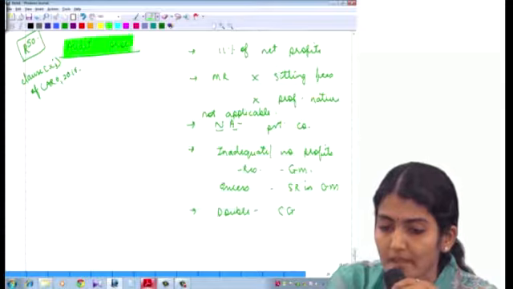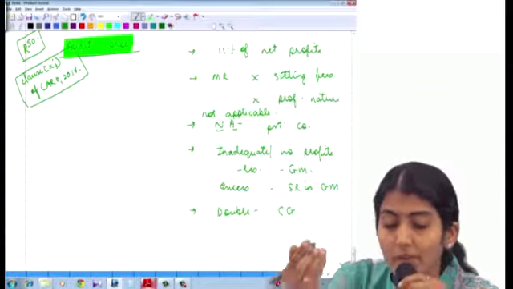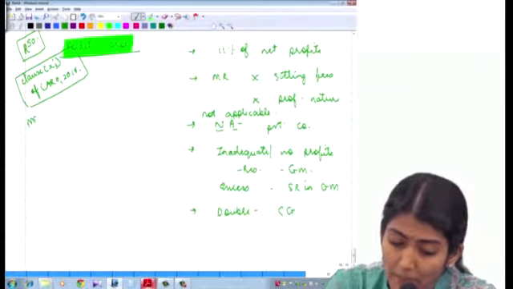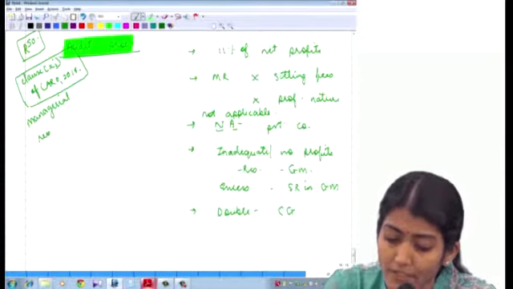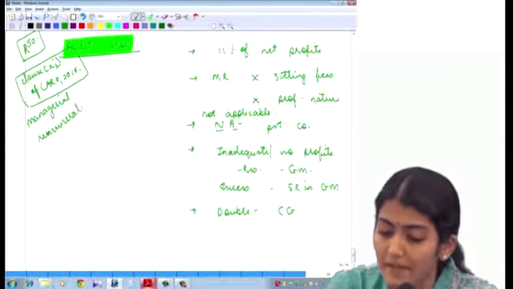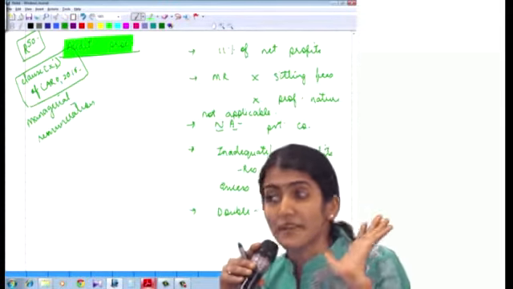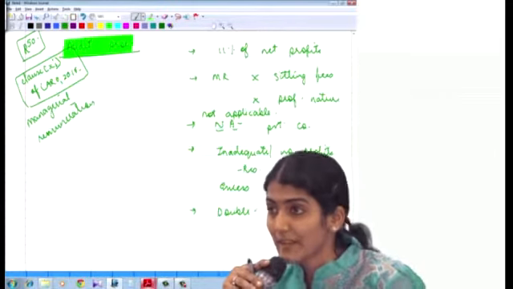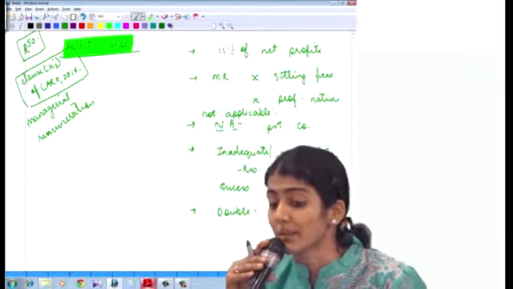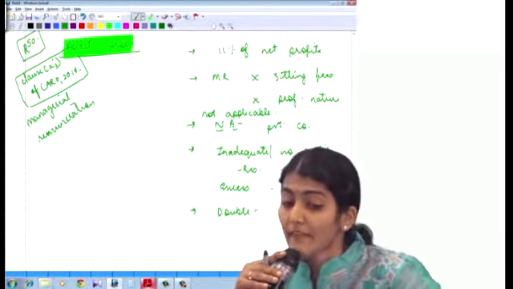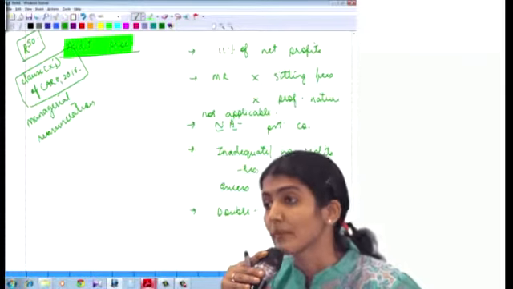So very much like in this exam, they asked the question on Nidhi company, in one exam they could now frame a question on this managerial remuneration. First thing you have to remember is section 197 and schedule 5. After that, the rest can be seen later. But first you have to remember section 197 and schedule 5. Then 11% of net profits, then managerial remuneration does not include sitting fees and professional services rendered, then not applicable to private companies, then inadequate profits, what excess is to be paid and what if double is to be paid.